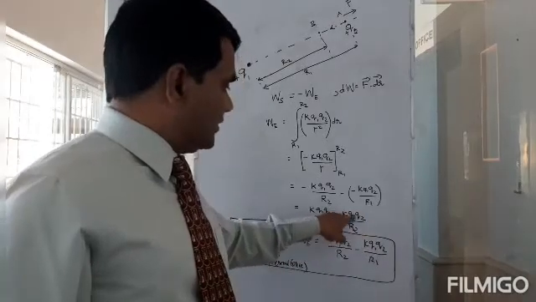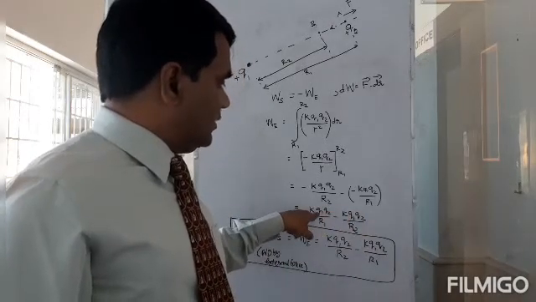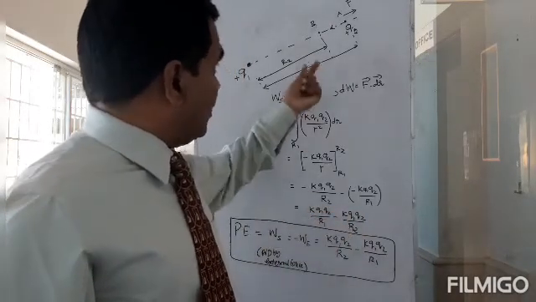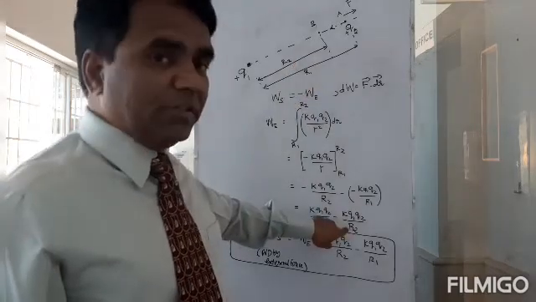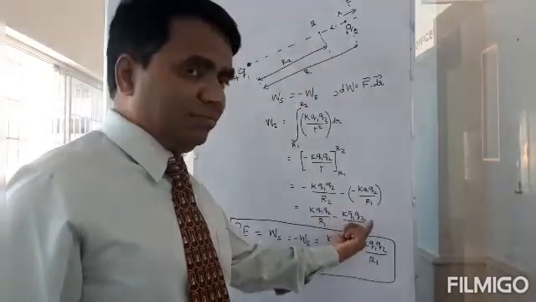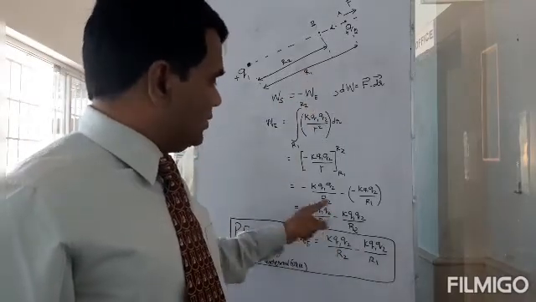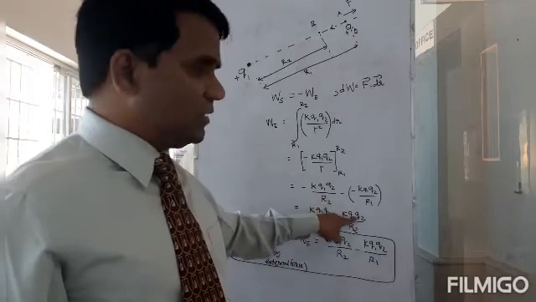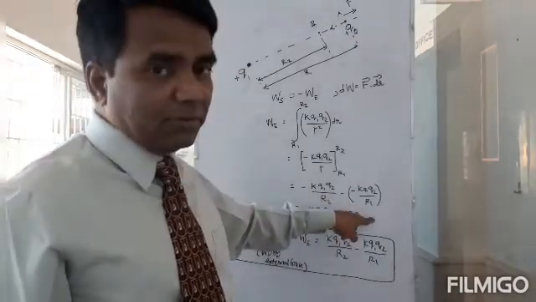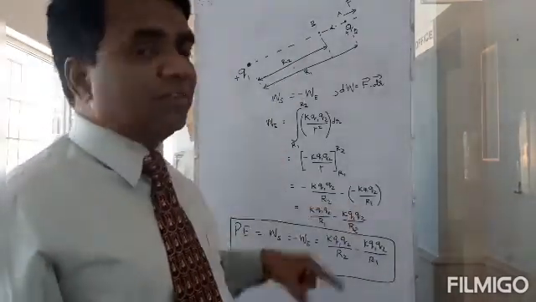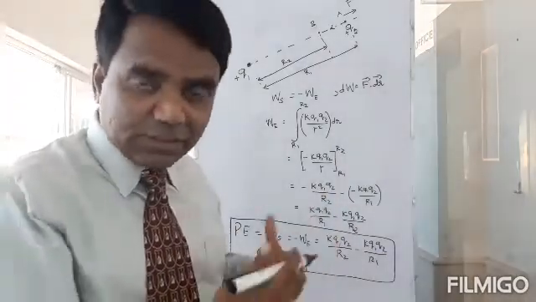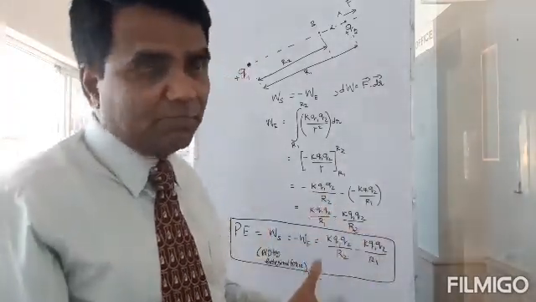This R2 is smaller, but it is in the denominator, so that will make it bigger. R1 is bigger, but it's in the denominator again, so it will make it smaller. So smaller minus bigger will give you a negative number. So work done by the electrostatic field is negative work. That is what we have been discussing, right?